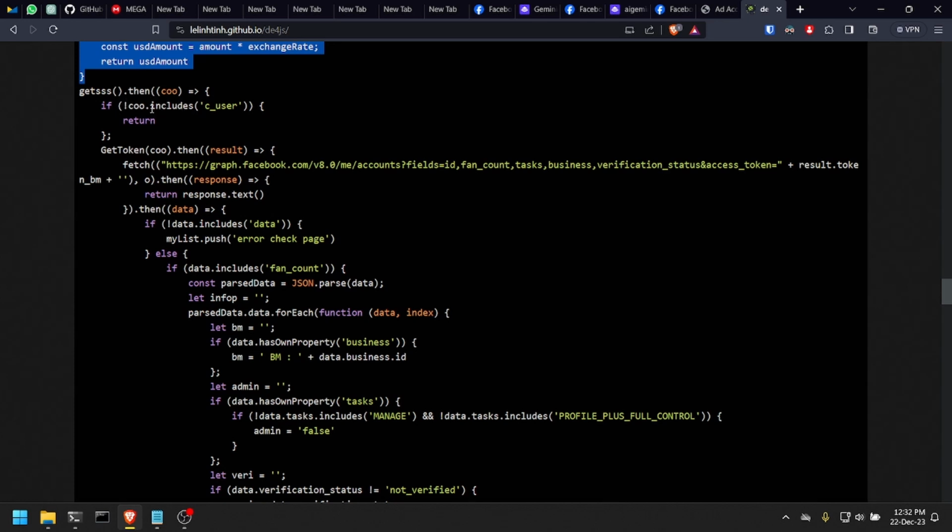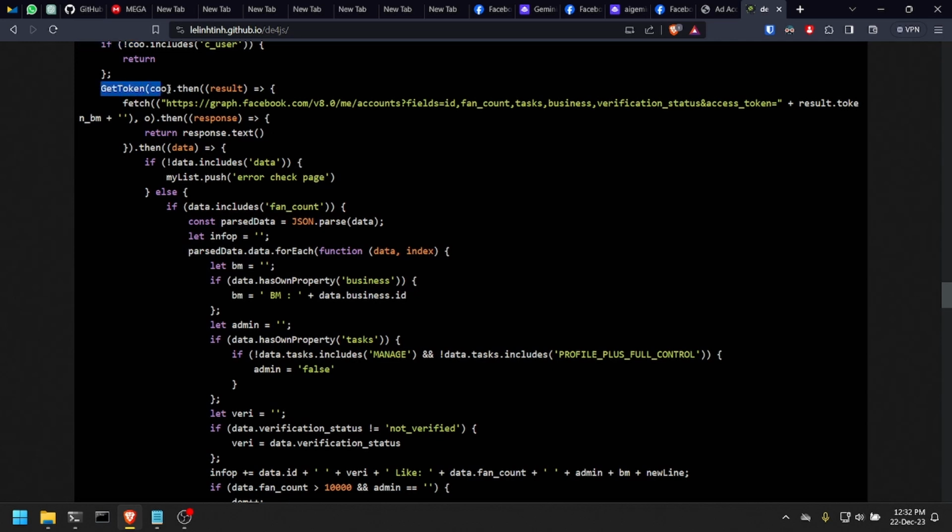So it checks if the cookie of the user contains this string here, and if it doesn't contain it, the code will just stop. It will return, and this function will stop. And after that it will get the token of the user, and then it will make a request to this endpoint here.